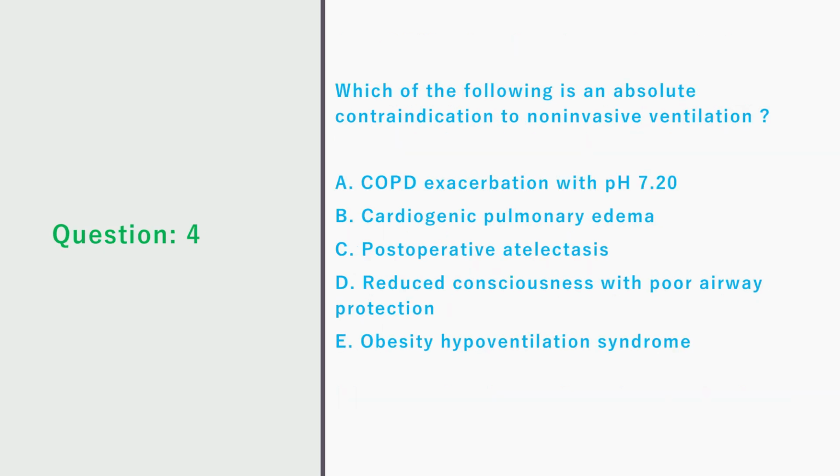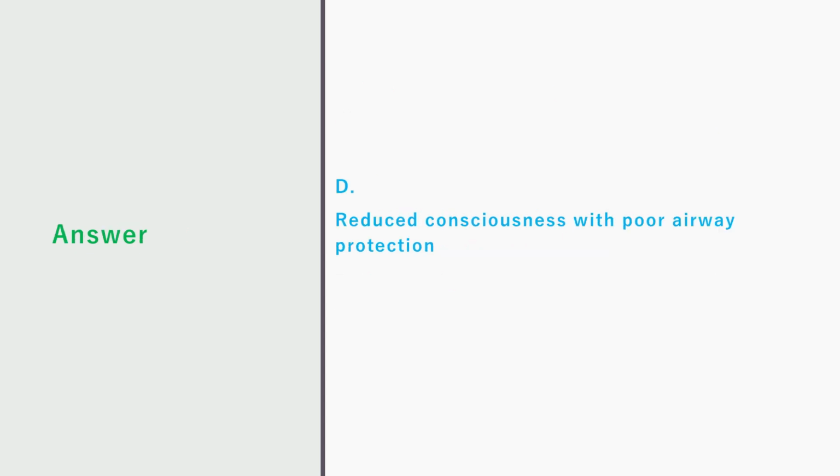Question 4. Which of the following is an absolute contraindication to non-invasive ventilation? A. COPD exacerbation with pH 7.20. B. Cardiogenic pulmonary edema. C. Postoperative atelectasis. D. Reduced consciousness with poor airway protection. E. Obesity hypoventilation syndrome. Correct answer is D. Reduced consciousness with poor airway protection.